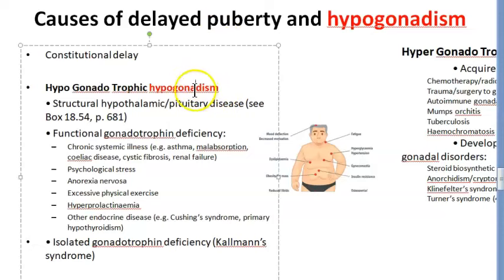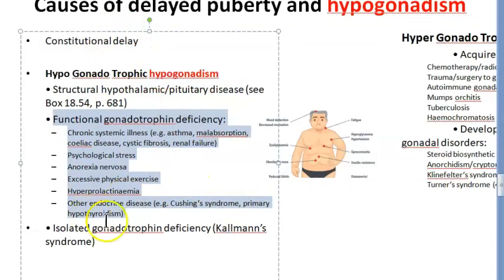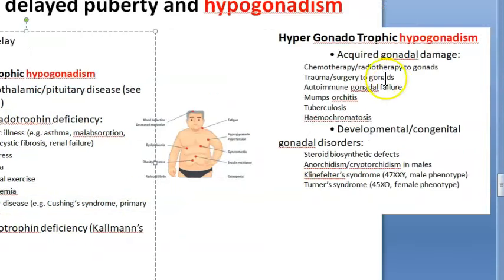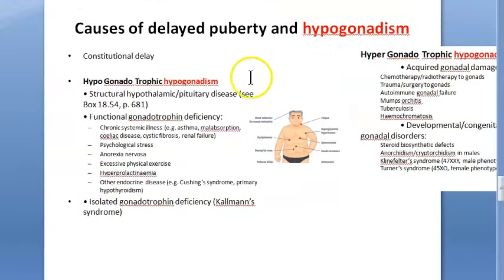Hypogonadotrophic hypogonadism is a type of hypogonadism where there is less gonadotrophin. It can happen because of a pituitary cause or a hypothalamic, that is the brain, cause. So the hypothalamic or pituitary disease could be because of some illness in the person, or because of some deficiency of this gonadotrophin. Then there's something called hypergonadotrophic hypogonadism. There are a lot of causes for hypogonadism. Not all of them will lead to gynecomastia, but just remember that hypogonadism is leading to gynecomastia.